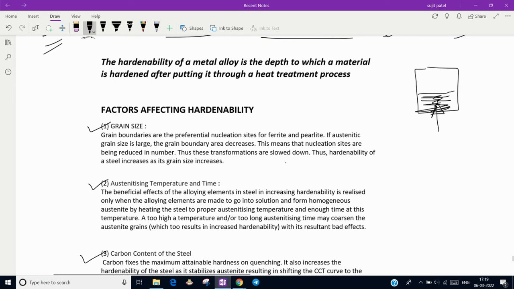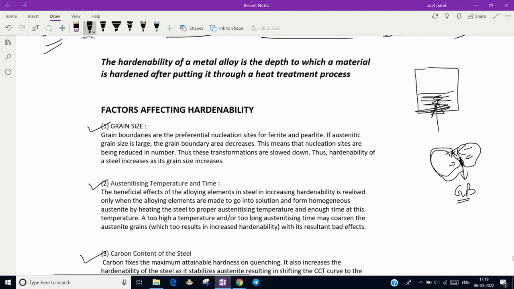Grain boundaries are where two grains meet as they start to form. This junction is called the grain boundary, where ferrite and pearlite start to form. If the grain size is large, the boundary area decreases, so there will be a compaction effect.